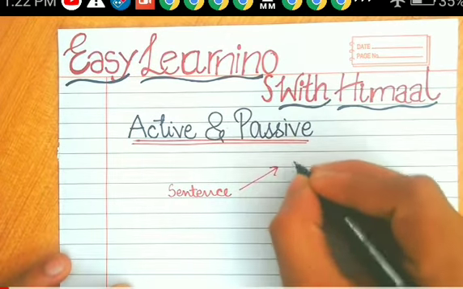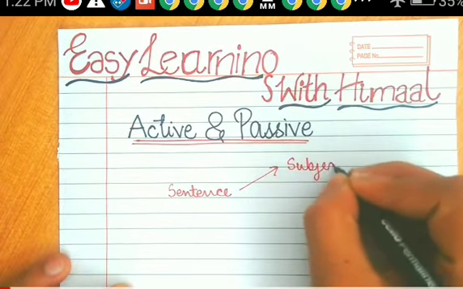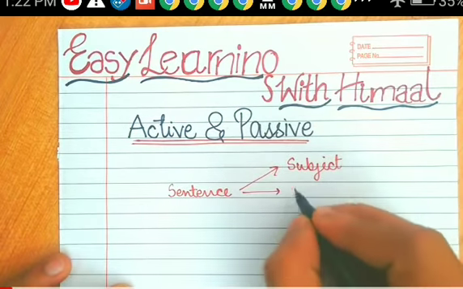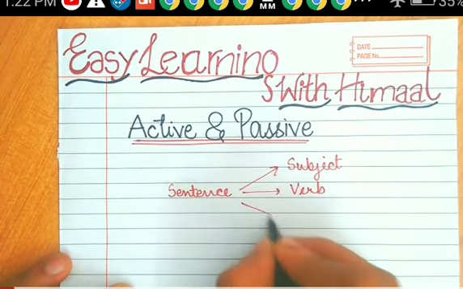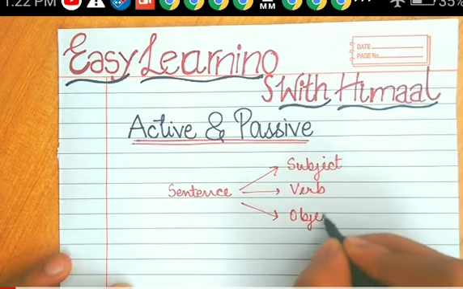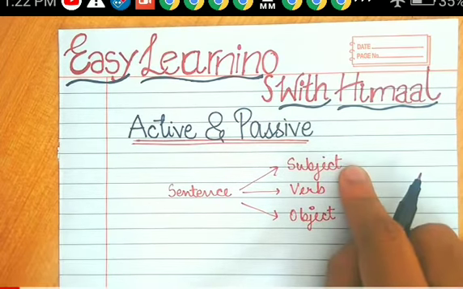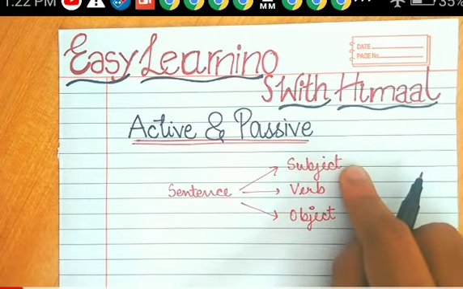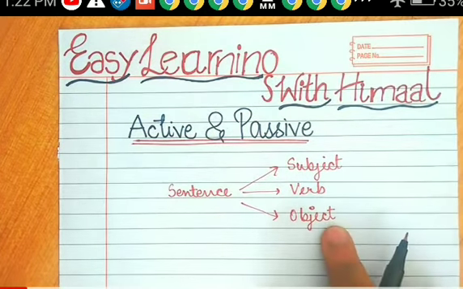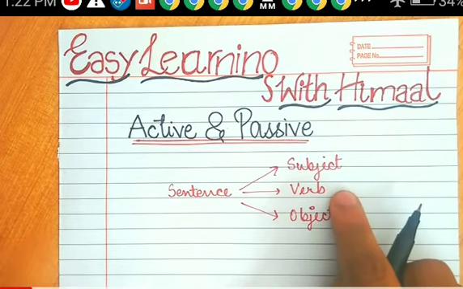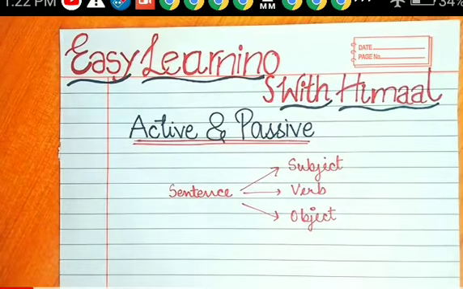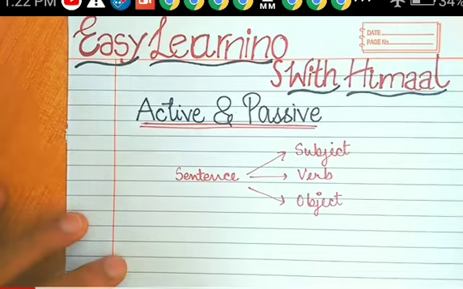First, what is a sentence? A sentence has main important parts: subject and verb. Third is object. The subject is the doer of any particular thing; we can say it is a noun also. The object is that on which the action is done, and the verb is the action.